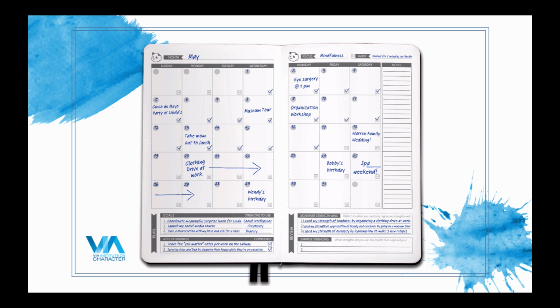With everything that we do that involves some kind of reflection, you want to really take the time to savor it and appreciate it and kind of relive it, because that's where you're going to get the most benefit. It's not necessarily just writing them down. That's not going to do it. But if you take the time to really appreciate and savor those things, you're going to get value out of it. And then surprise strength is, what are some of your strengths that you used this month?